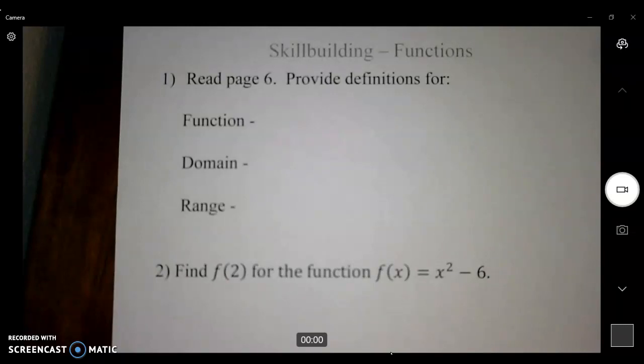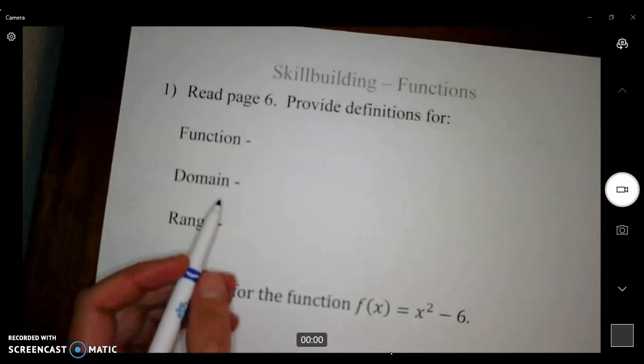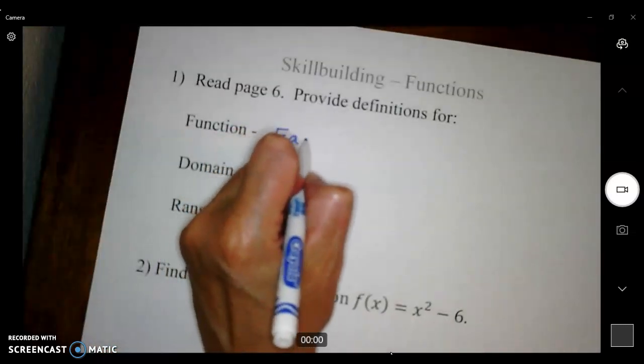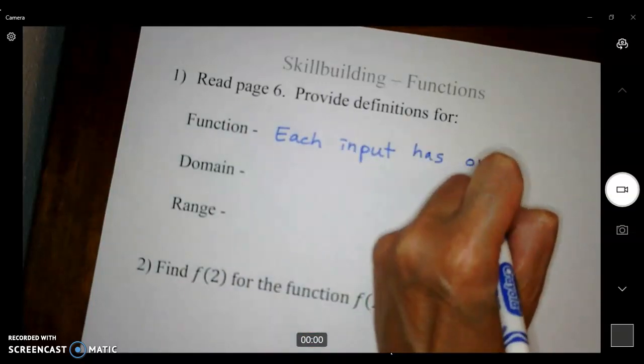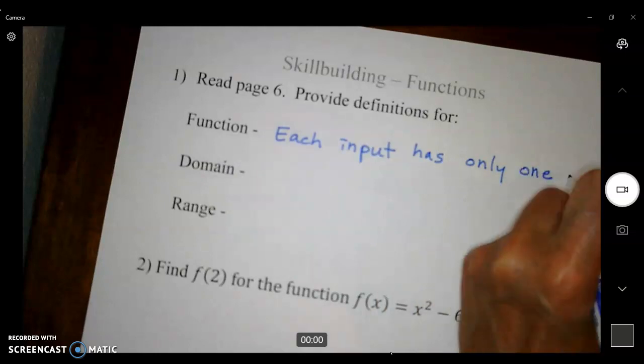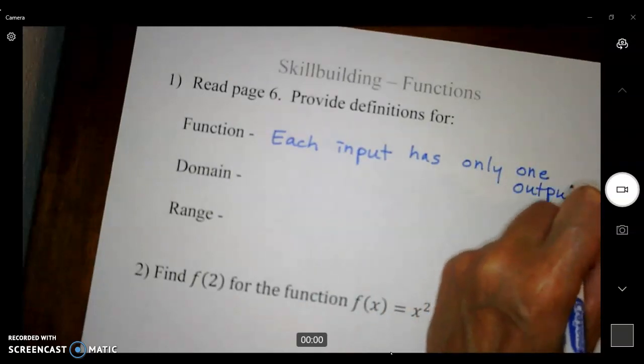Alright, so hopefully you read page 6, and now we're going to provide definitions in our own words for function, domain, and range. So function, it says a relationship between inputs and outputs is a function if there is no more than one output for each input. So that means that every input into a machine or a function has only one output. If that's the case, it functions. So we're going to say that each input has only one output. If that's the case, it functions.